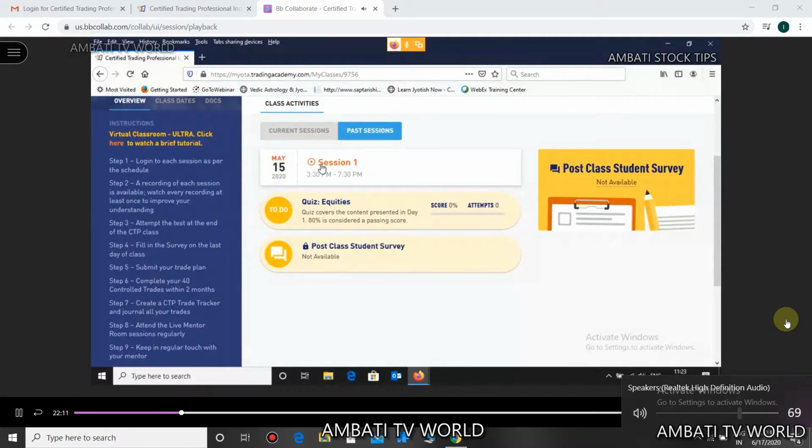Now, many of you might have a smaller screen. Many of you might not have a desktop. You might be using a laptop, and your screen might be a little small. Now guys, I am sharing my full screen here. In case you are unable,